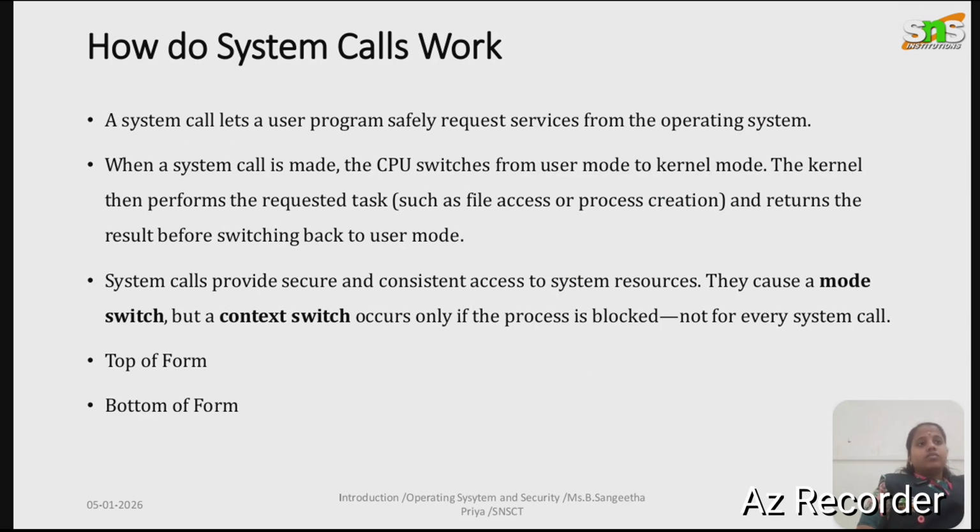Next, how does the system call work? A user program makes a request such as reading a file. The user program calls a library function, for example fopen in C, and the library function in turn invokes the system call like open. The CPU switches from user mode to kernel mode. The kernel performs the requested operation. The result is returned to the user program. The CPU switches back to the user mode. This process ensures security and controlled access to the system resources.